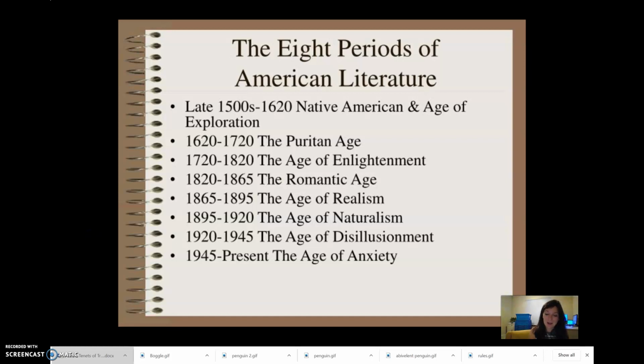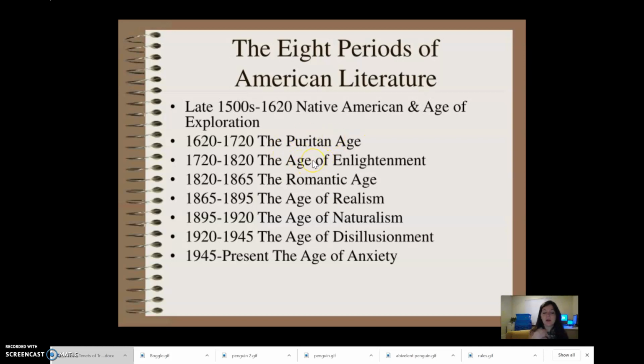Transcendentalism and Gothic literature occurred during the Romantic Age, which goes from 1820 to 1865. So it follows the Age of Enlightenment, also sometimes called the Revolutionary Period, and it precedes the Age of Realism. And all of these are in reaction to each other.